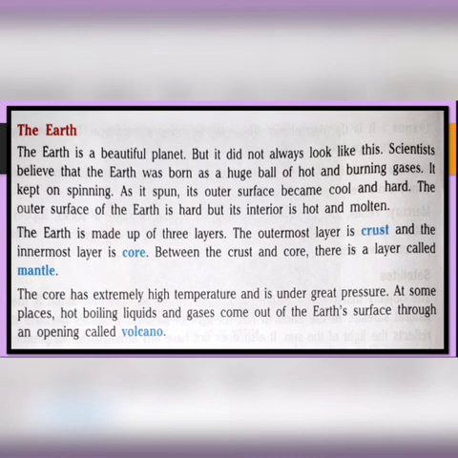That's why, as it contains hot and molten liquids, due to high temperature and pressure, they come out of the Earth's surface through an opening. They come out and it is called a volcano.